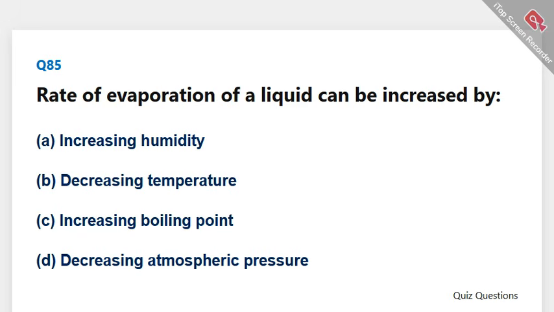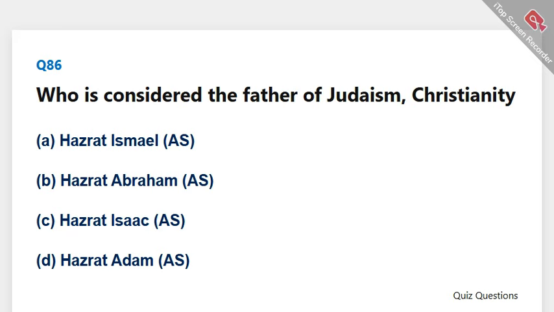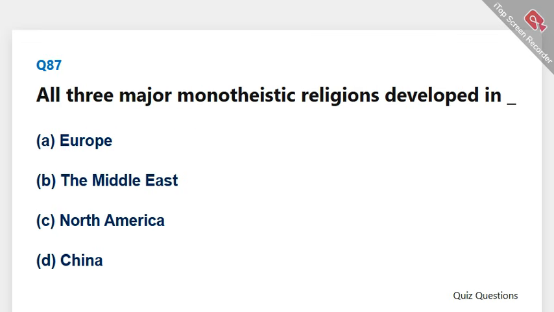Rate of evaporation of a liquid can be increased by. The correct answer is D, decreasing atmospheric pressure. Who is considered the father of Judaism, Christianity, and Islam? The correct answer is B, Hazrat Abraham, AS. All three major monotheistic religions developed in the blank region. The correct answer is B, the Middle East.